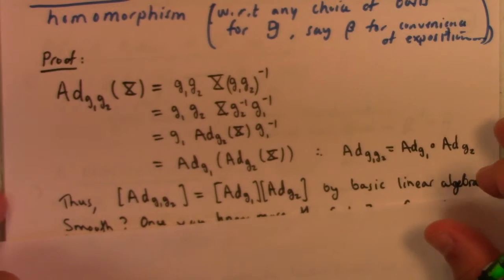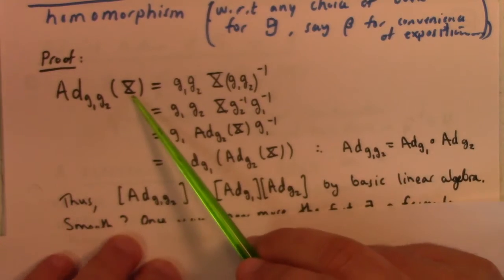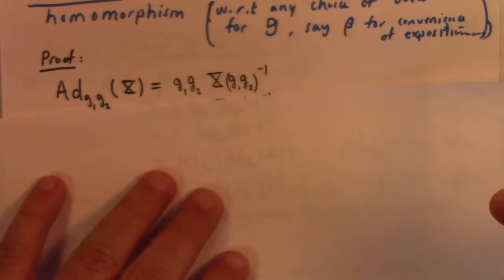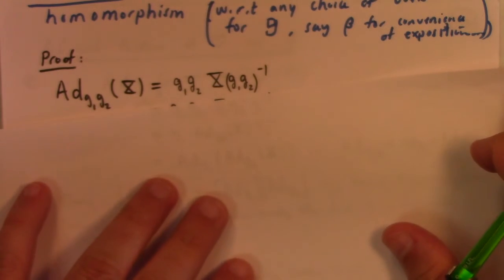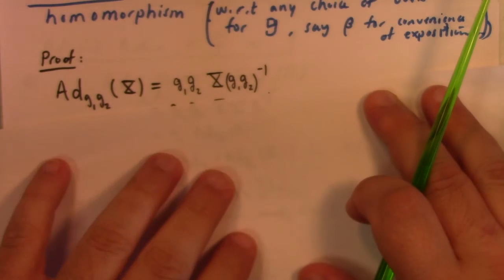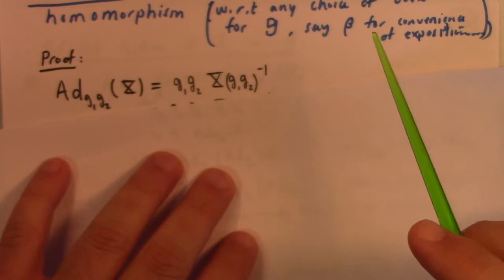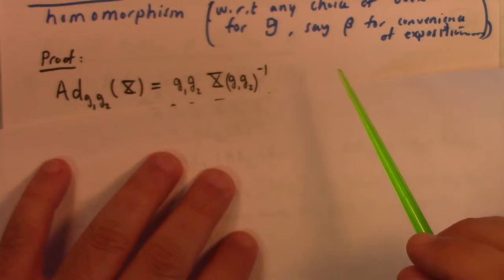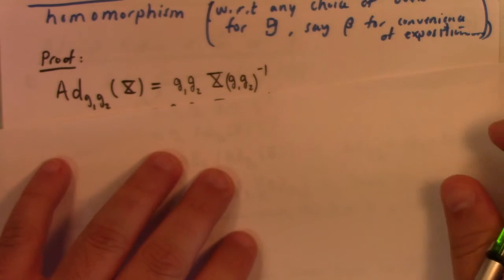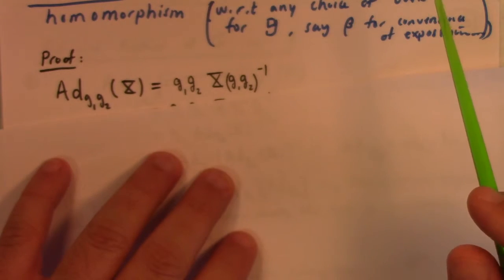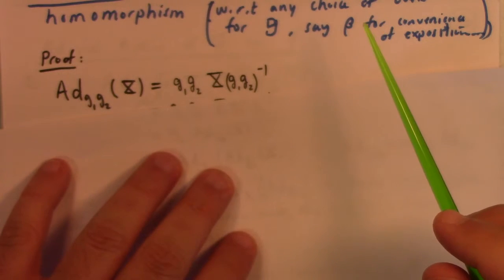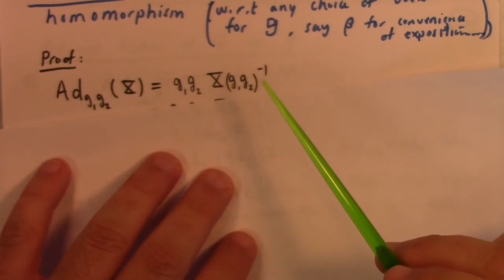So the adjoint of g1 g2 of X is, by the way, these arguments are pretty simple because everything is matrix multiplication. It would be fun when you go on to come back to this and look at how much simpler it is here as opposed to if you do this in the abstract group. There's a lot more baggage because you have to fight through other identifications and such. But anyway, let me shut up about that.